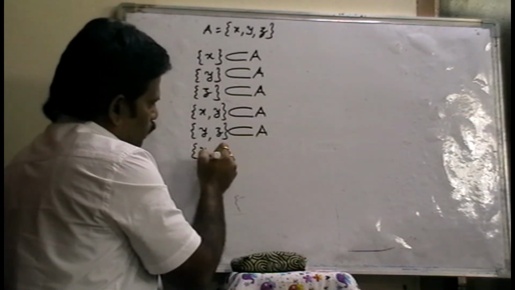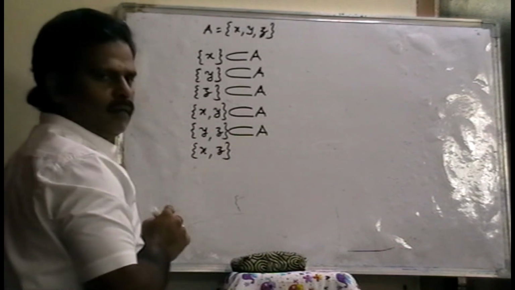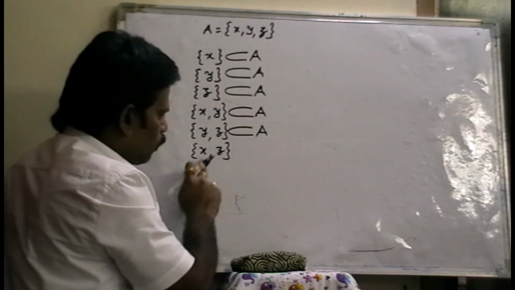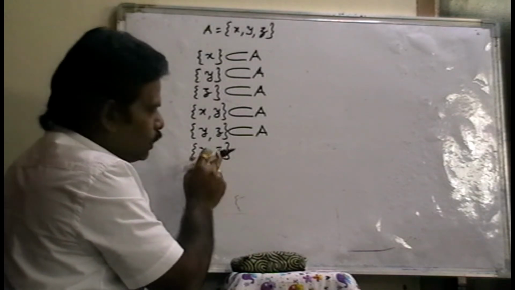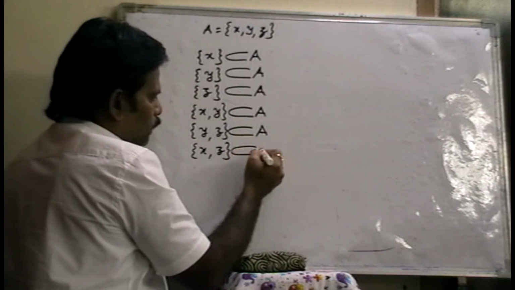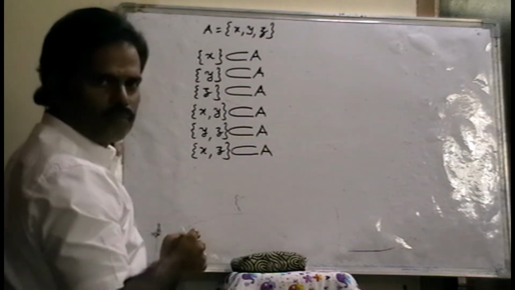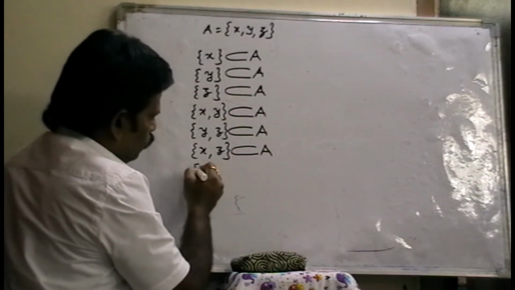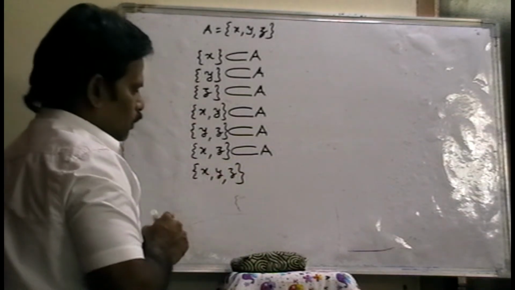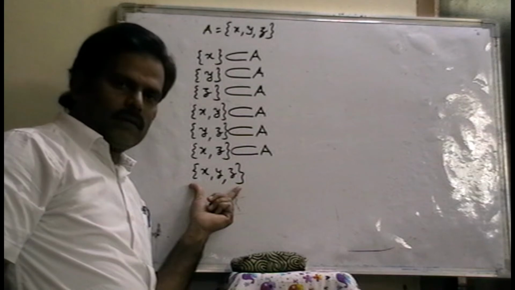Next, X comma Z. Yes, this is one of the sets. In this set, X comma Z are two elements. These elements belong to set A only. So set XZ is also a subset of A. Right? Now set X, Y, Z. Yes. In this set, what elements are there?